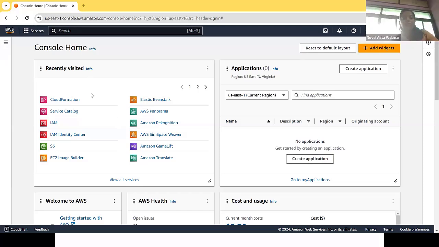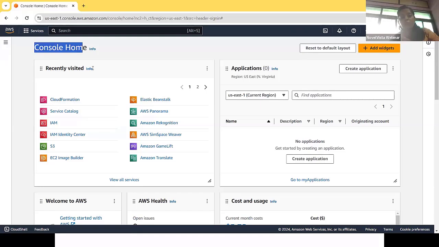Yeah, fine. Okay, so now you can see I logged in successfully. I already created a root user account. I did all these steps, that is credit card number and PAN card number. All these things we need to complete, and once we complete this, we are able to sign in. And once we are able to sign in, we can see this is the dashboard of the AWS services.